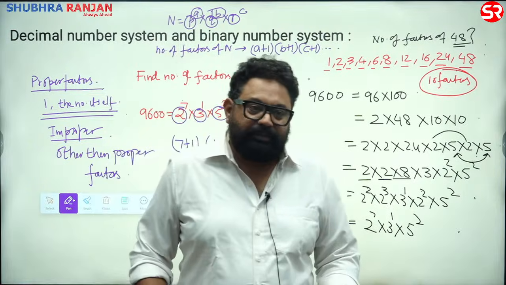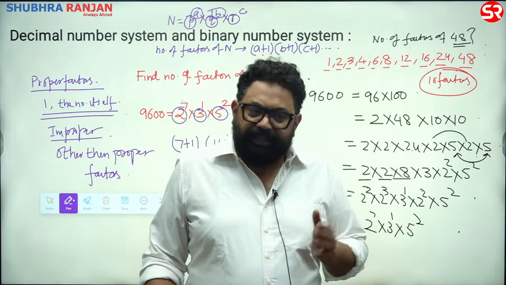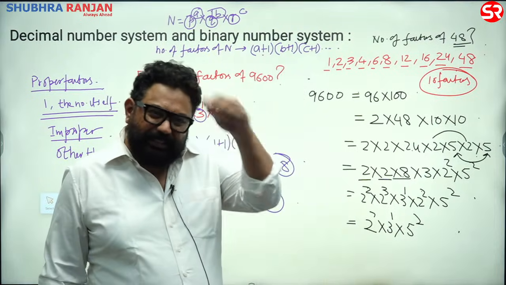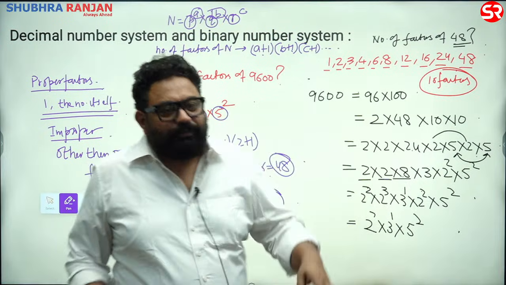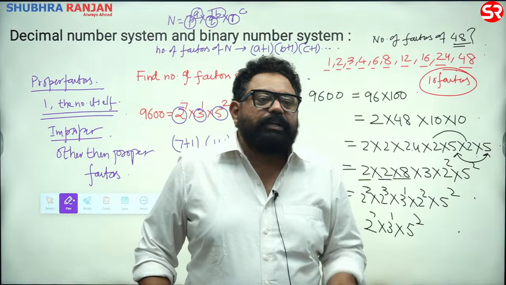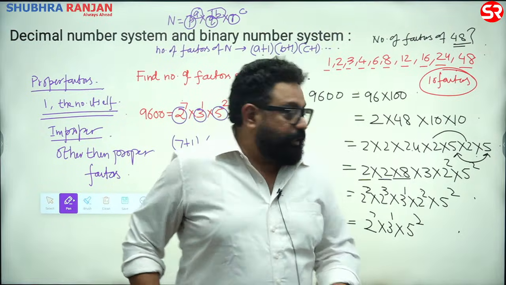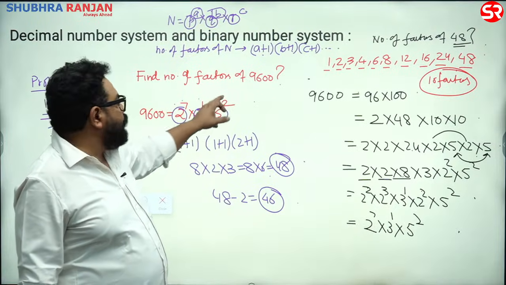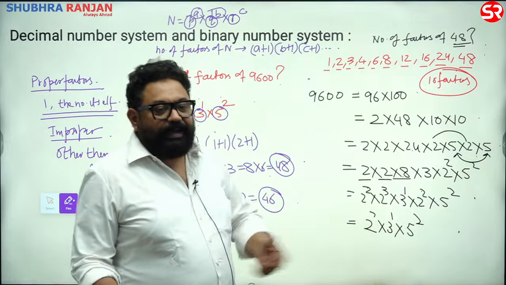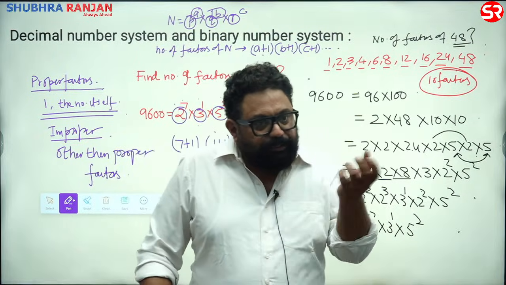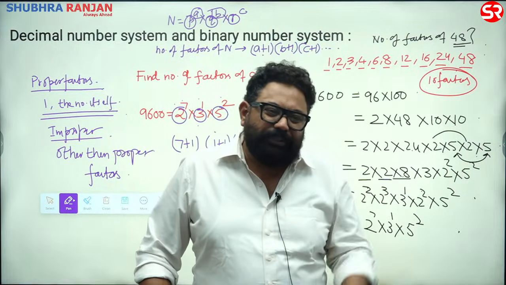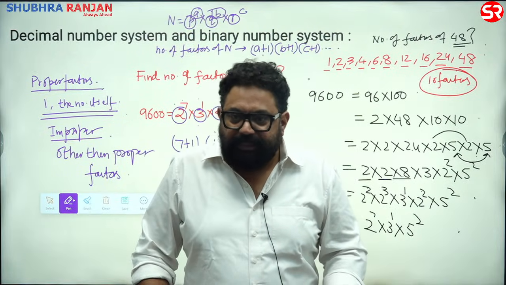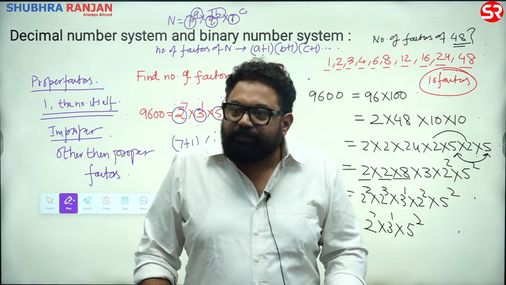Sir, what is the logic of adding one to the power and multiplying? We will talk about it in permutations and combinations. Do you know maths after 10th? No? Permutation and combination we will do. We call it selection out of identical objects. There are 7 2s, there is 1 3 and there are 2 5s. And a factor is what? Pick up any one of them. In combinations we keep picking up, okay? In permutations and combinations the topic would be selection out of identical objects. Let's move ahead. Sir, permutation and combination would be done.